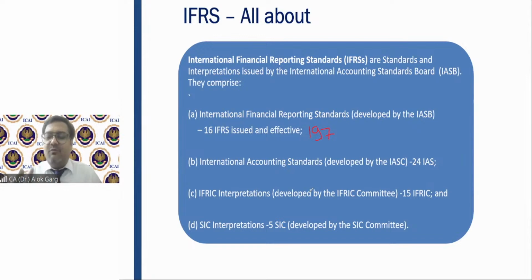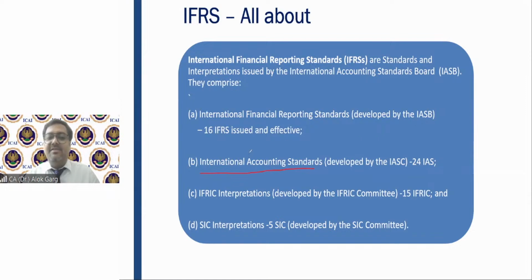Whatever International Financial Reporting Standards were developed from 1973 to 2001, the name was IAS, International Accounting Standard. Friends, earlier the name of IFRS was different. Earlier, the name was IAS.